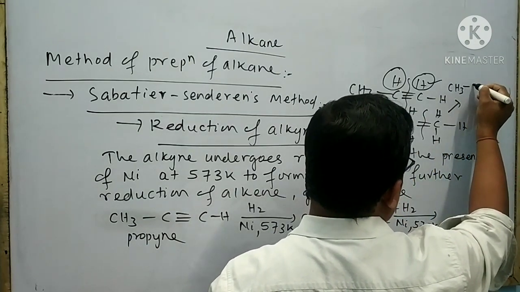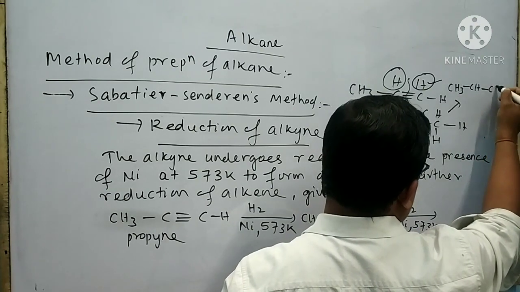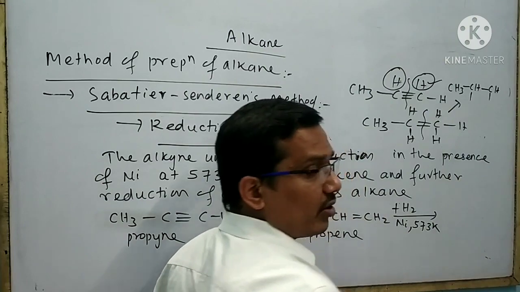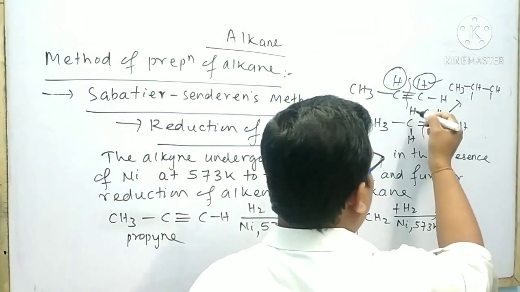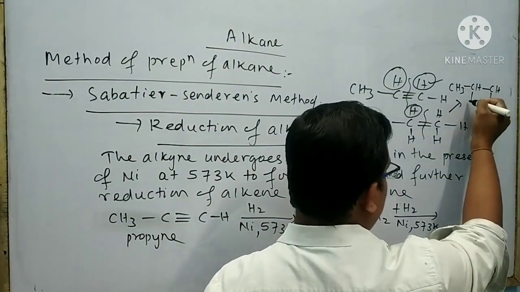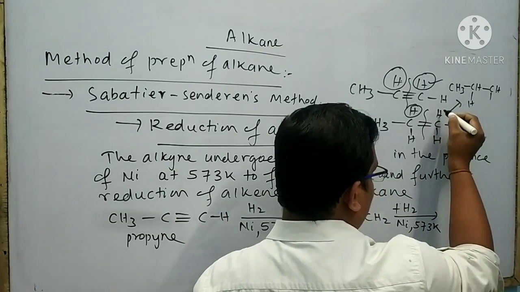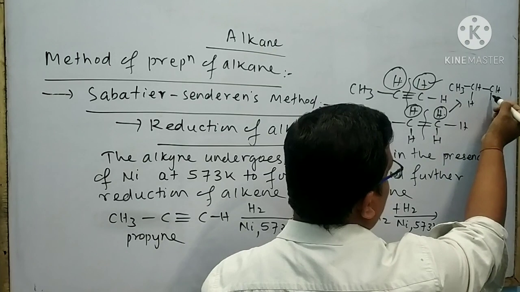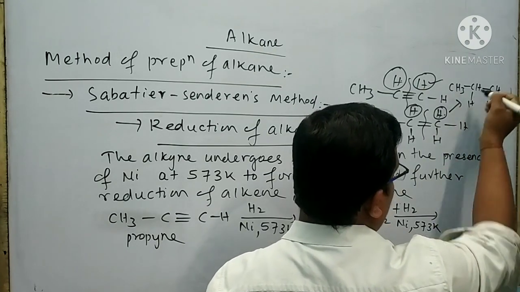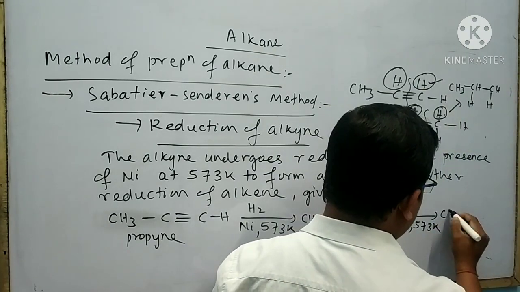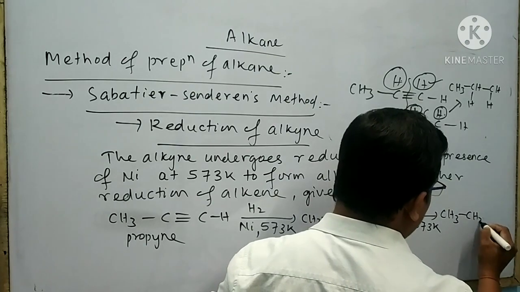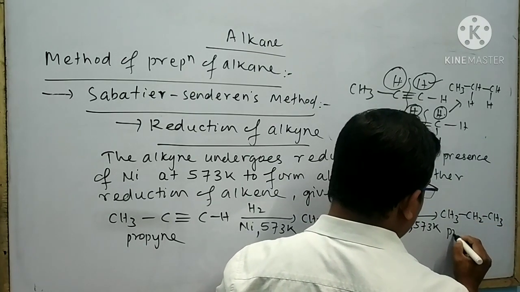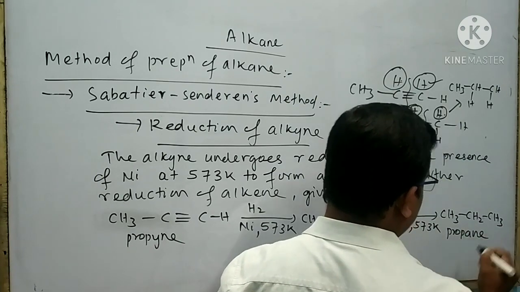CH3-CH-CH. Here one bond remains empty, here another bond remains empty. It is bound to attach this hydrogen with this carbon atom. It is also bound to attach this hydrogen to this carbon atom. So the product is CH3-CH2-CH3. The name of this product is said to be propane.